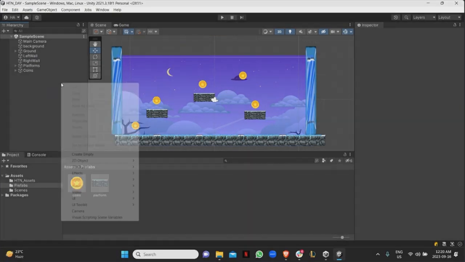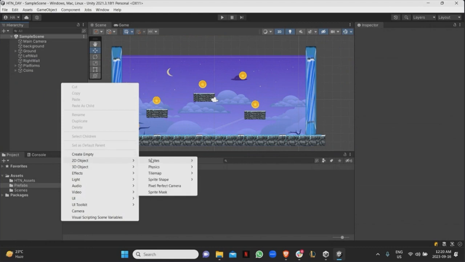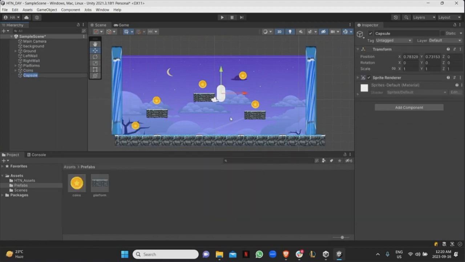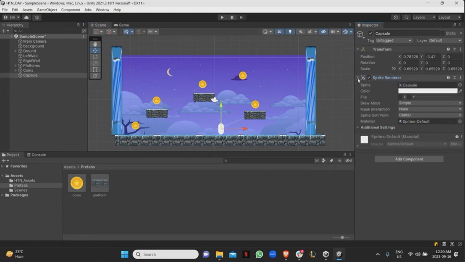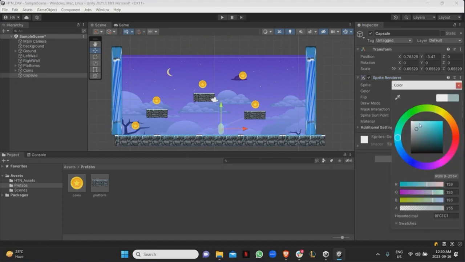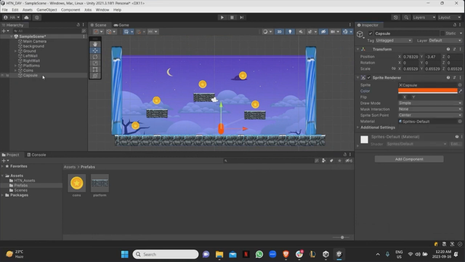Now, for the character, I don't really have any specific art for it. So what I'm just going to do is I will right click and add a capsule, right? So this is going to be my character, right? I'll make it a bit smaller. Let's say I don't like the color white. For some reason, it doesn't fit for the character. So over here in the sprite renderer, I will just change the color to whatever I want. Let's say I want it to be more bluish. Not the best with the background. Green. Okay, red fits well, right? So I'll just make it red, and then I will rename it to player.